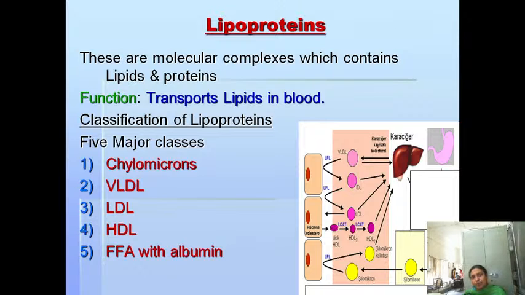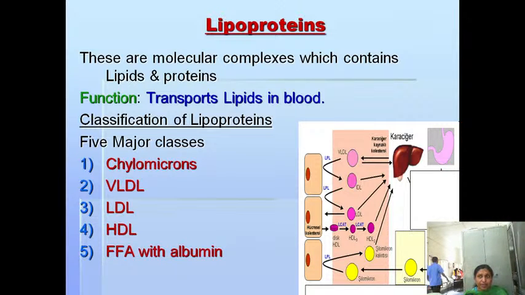What do you mean by lipoproteins? Lipids in combination with proteins are called lipoproteins. These lipoproteins help in the transport of the lipids in your blood circulation. Mainly, their function is to transport the lipids in the blood, and these are molecular complexes composed of lipids and proteins.